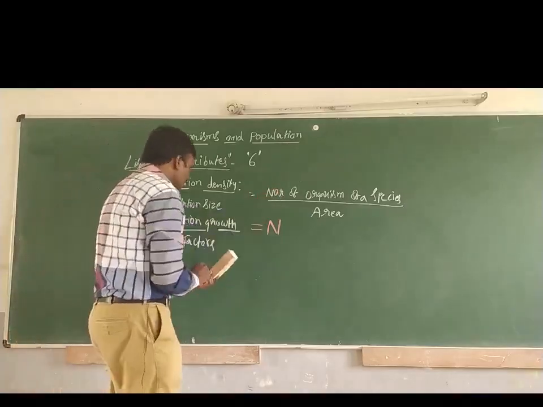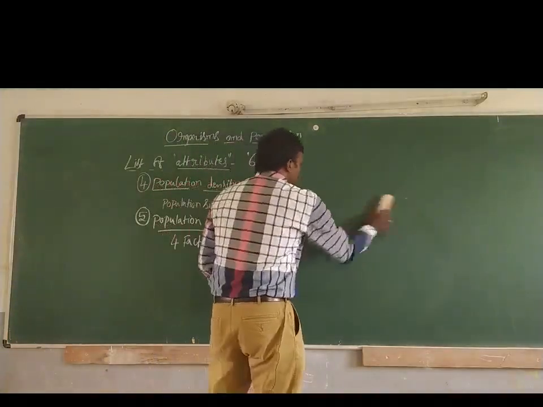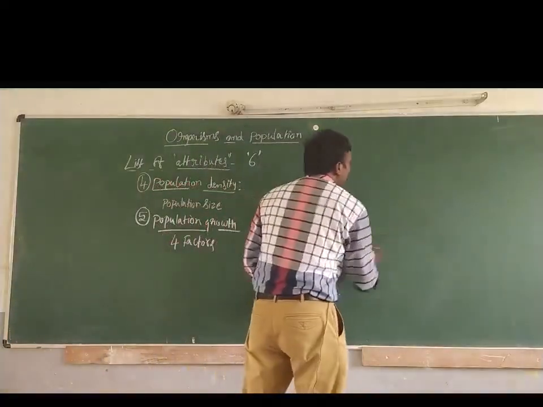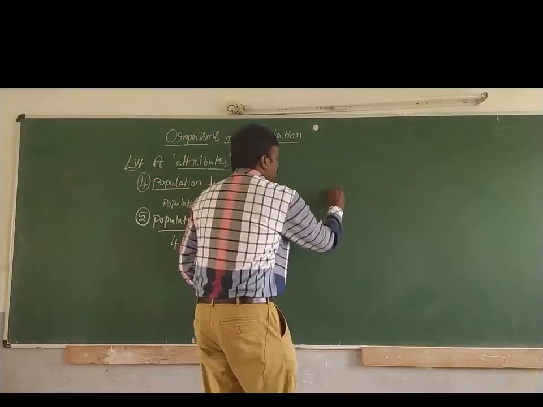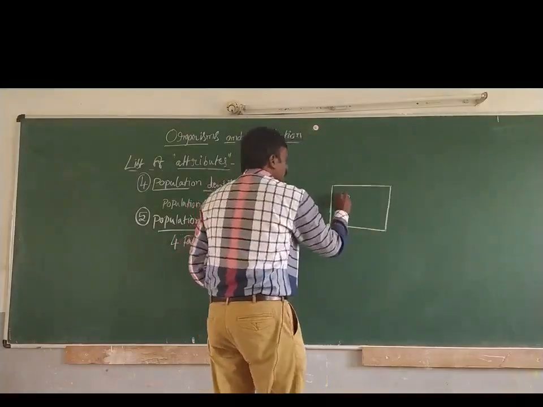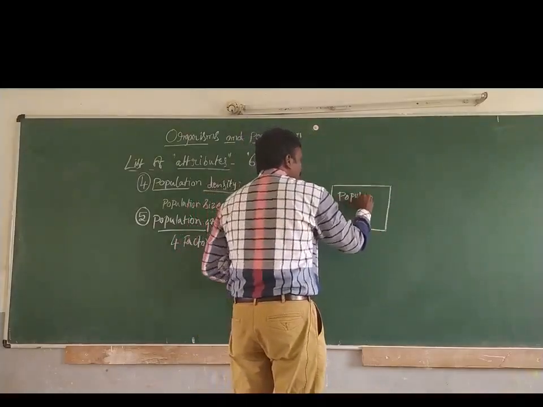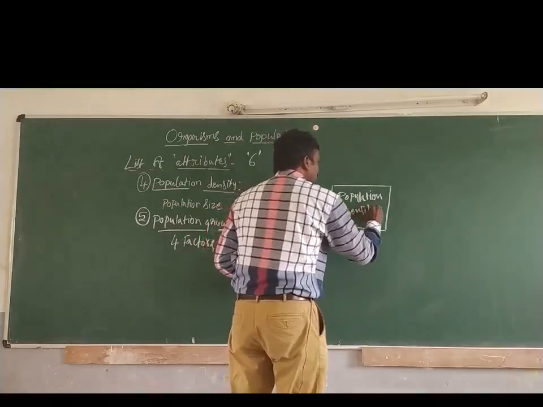So this population growth will be shown in a diagram along with its factors. Let us say this is the area and population density or population size.